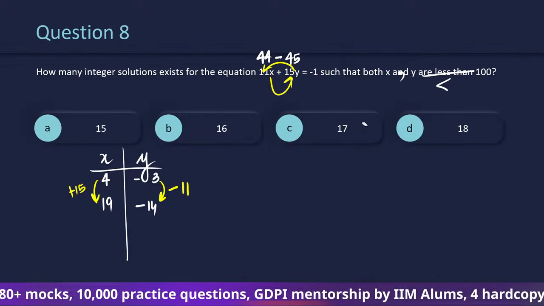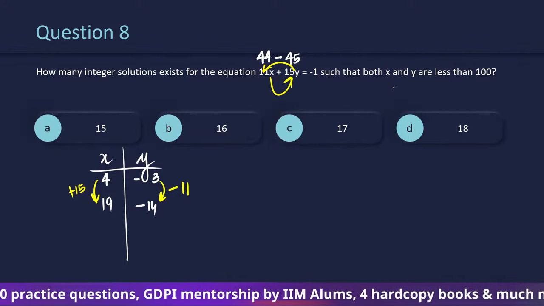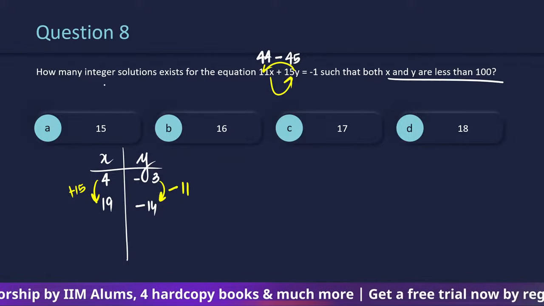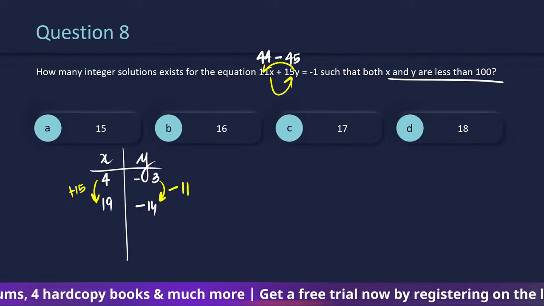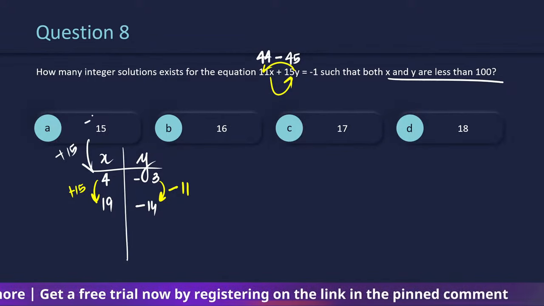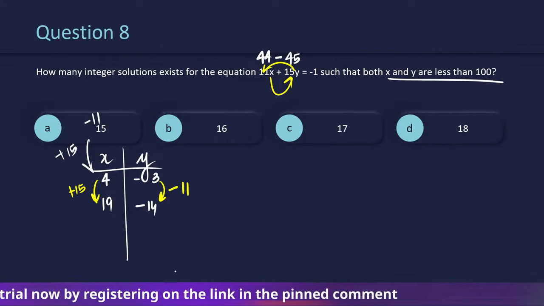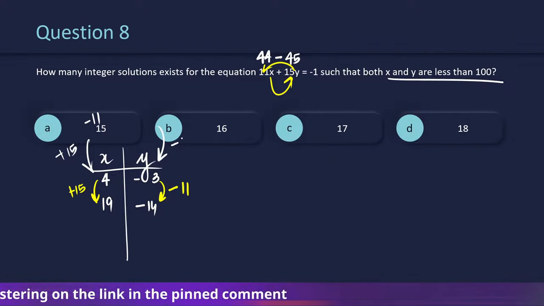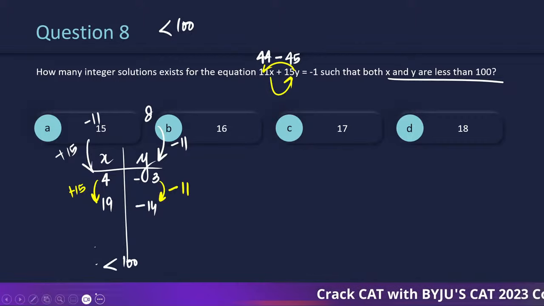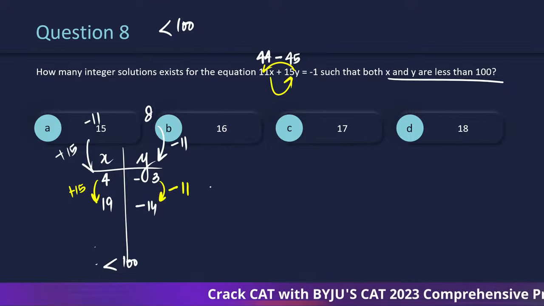So in my mind it was less than minus 100. I was thinking, how can both be negative? So what we see is x must have started way before that, as in x must have been minus 11 earlier, so that minus 11 plus 15 is 4. And y in that case must have decreased by 11, so that it must have been 8 before. So y must have been less than 100 initially, and x increases. Eventually, x is going to be less than 100. So we need to find out how many such cases exist, right?